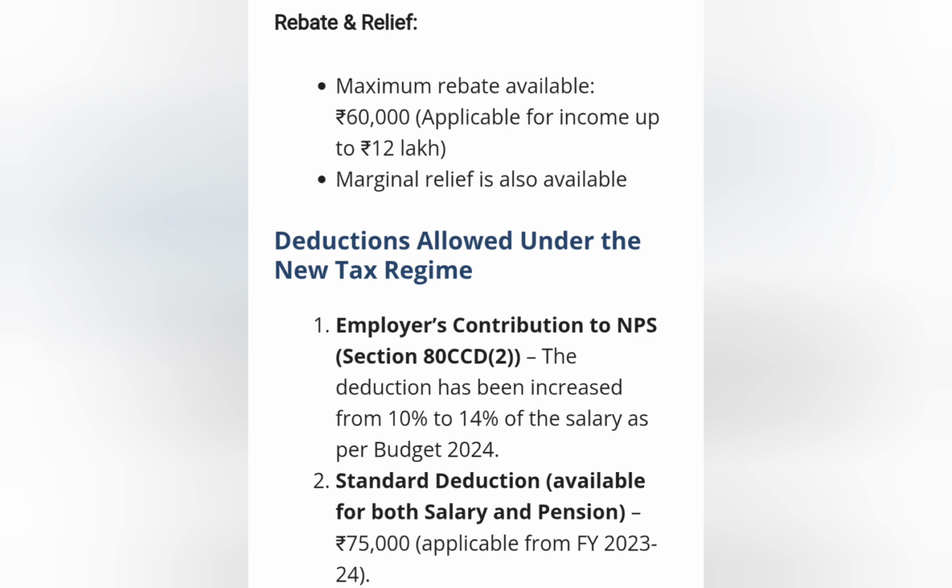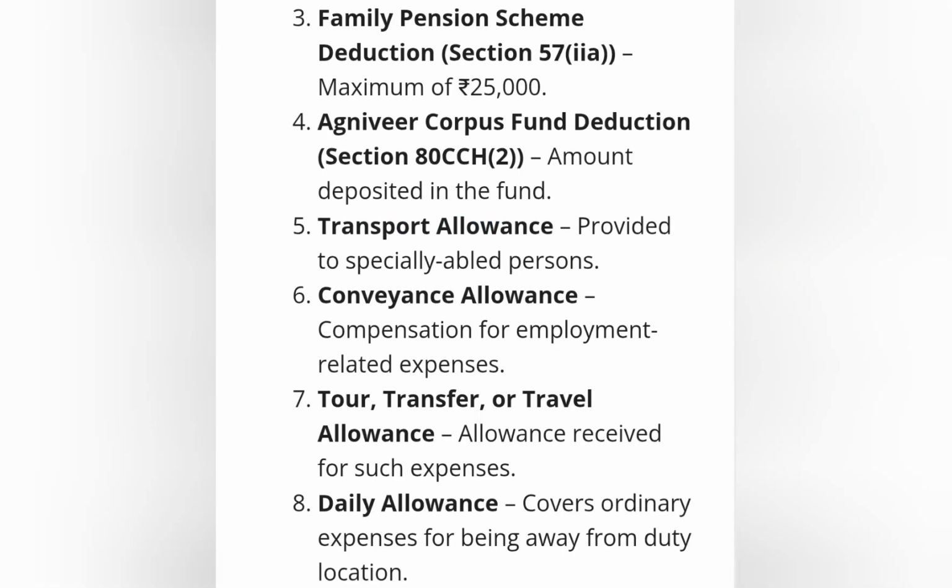Standard deduction available for both salary and pension, 25,000, applicable from financial year 23-24. Family pension scheme deduction under Section 57(iia), maximum of 25,000. Agniveer Corpus Fund deduction under Section 80CCH(2), the amount deposited in the fund. Transport allowance provided to a specially abled person.